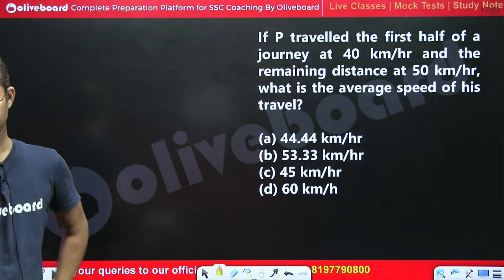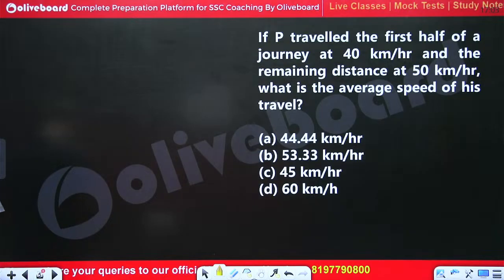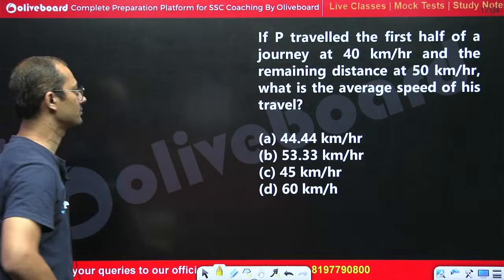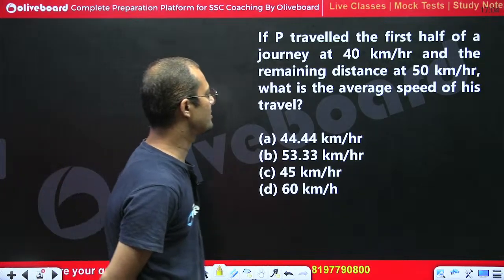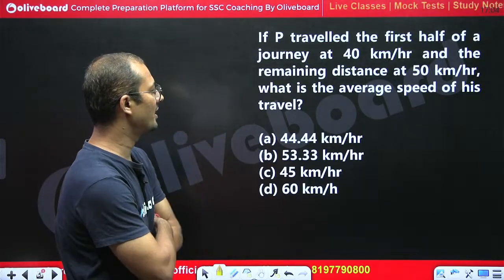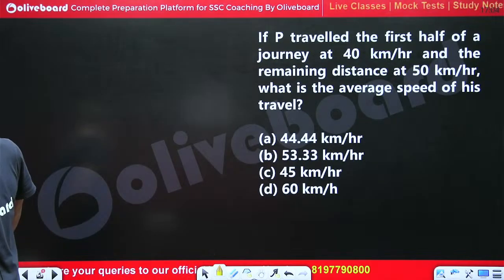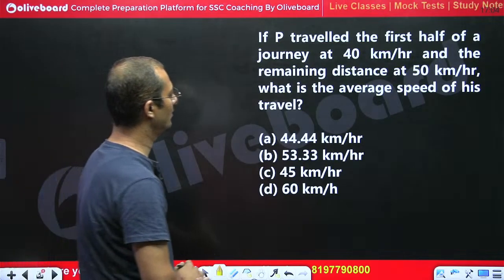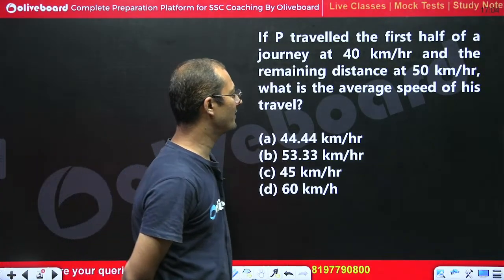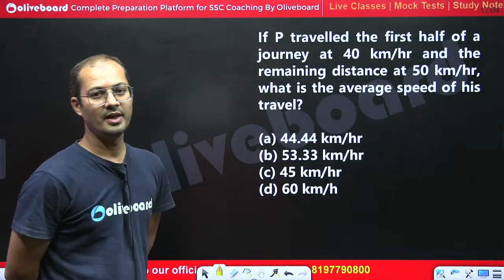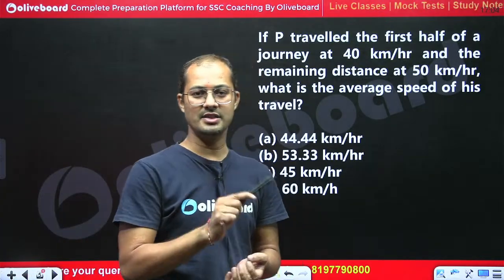The question is saying, if P traveled the first half of a journey at 40 km per hour and the remaining distance at 50 km per hour, what is the average speed of his traveling? So during the journey, what is the average speed, right?